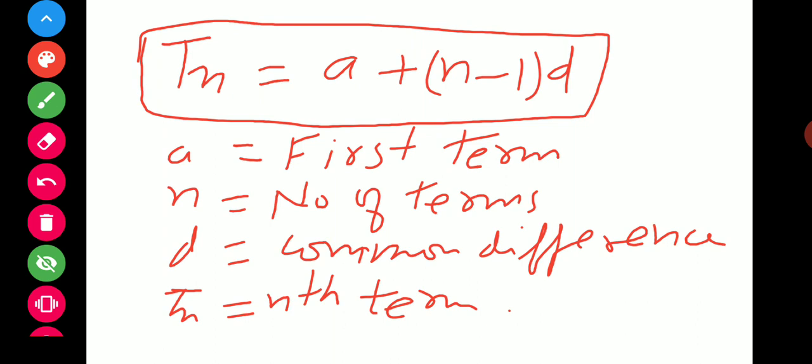In this sequence we can do some questions. So we will try Exercise 1 of arithmetic progression.